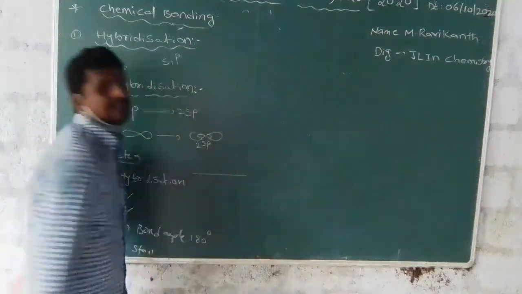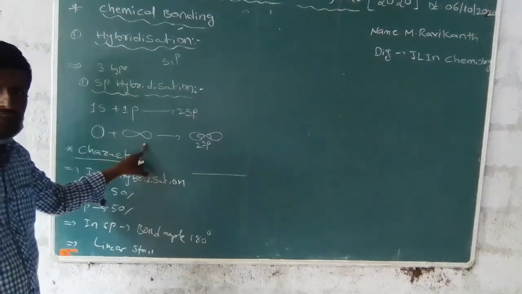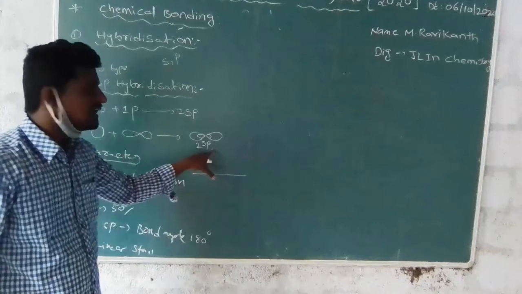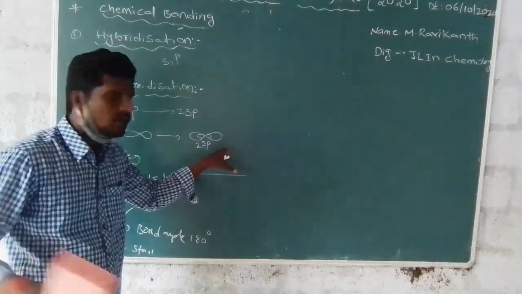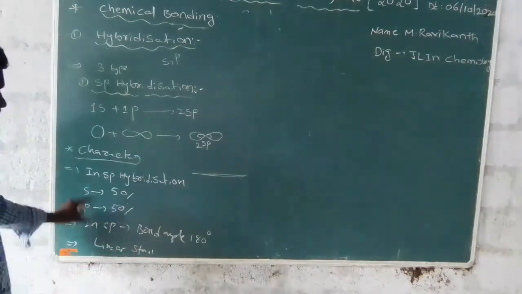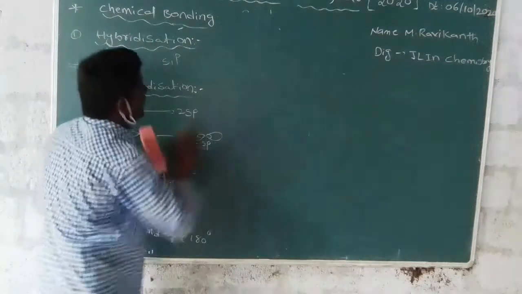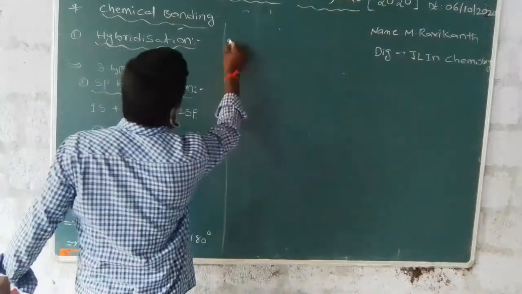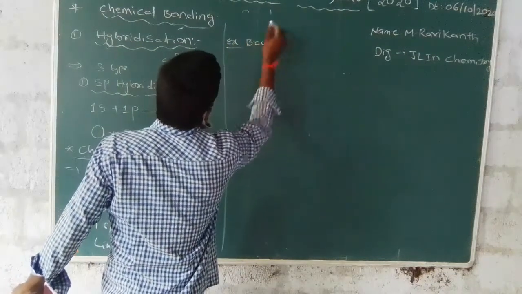This is an s orbital, this is a p orbital, forming two sp hybridized orbitals, and this sp hybridized orbital has a linear structure. These are the characteristics of sp hybridization. An example of sp hybridization is BeCl2.